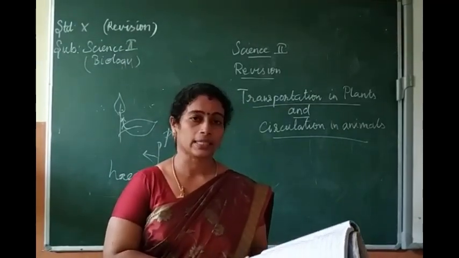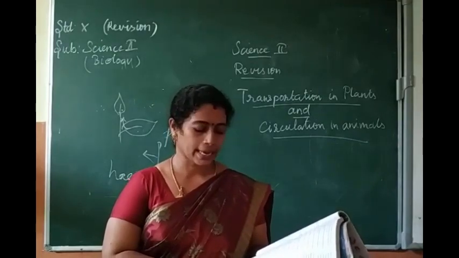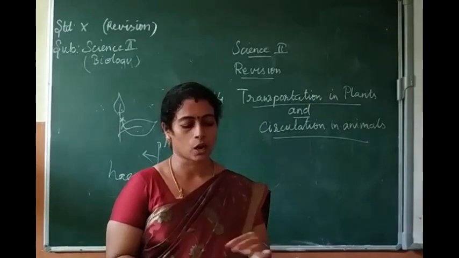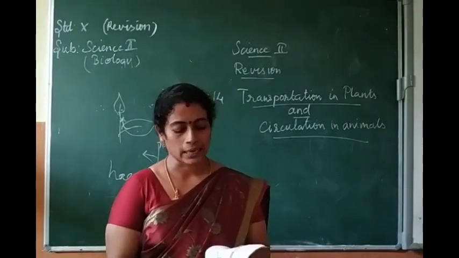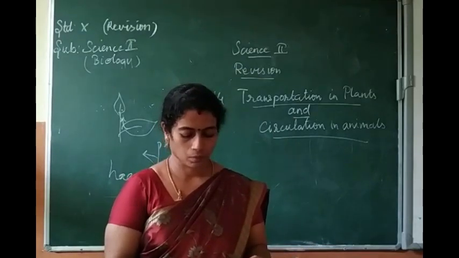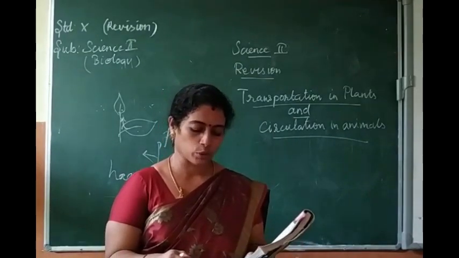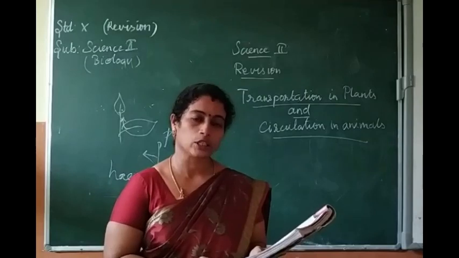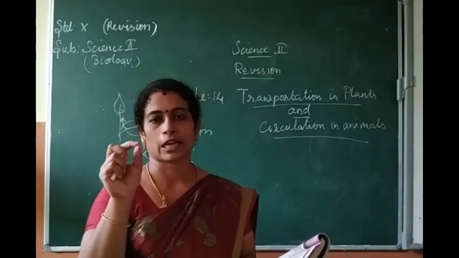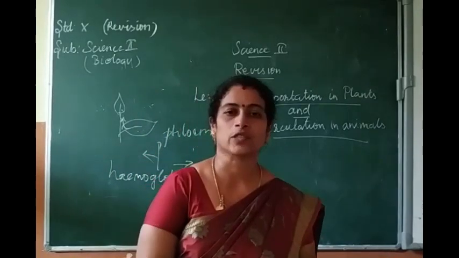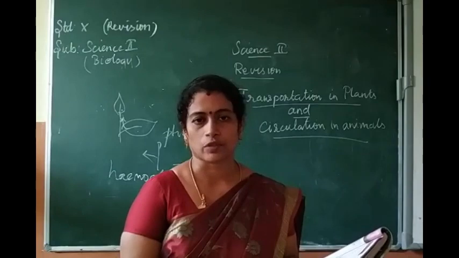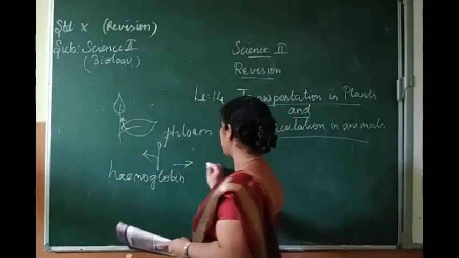Next one, long answer, Roman number 8. First one, how do plants absorb water? Explain. You have to explain about that. That is page number 201. There are millions of root hairs on the tip of the root which absorb water. With the help of root hairs, the plants first absorb the water and minerals by the process of diffusion. Which process? That is the process of diffusion.